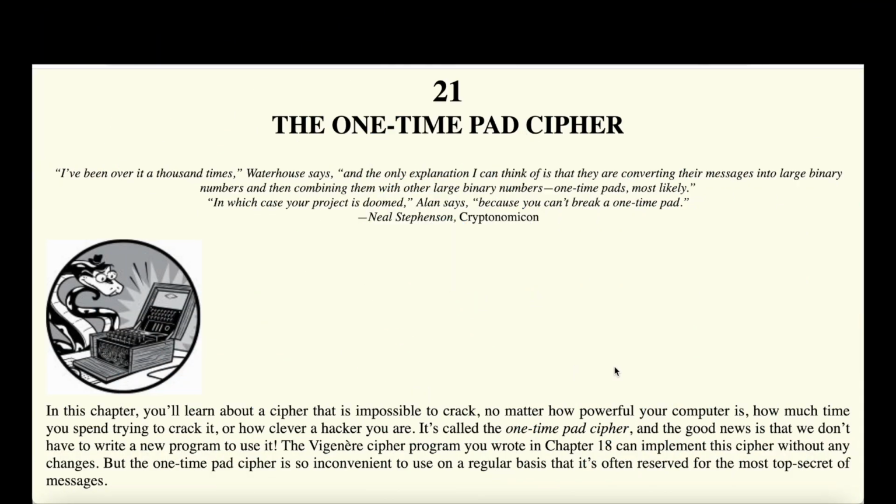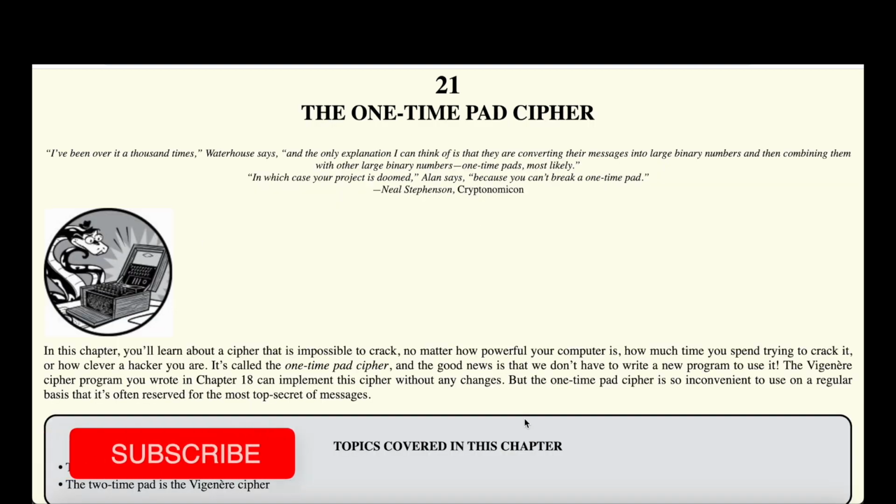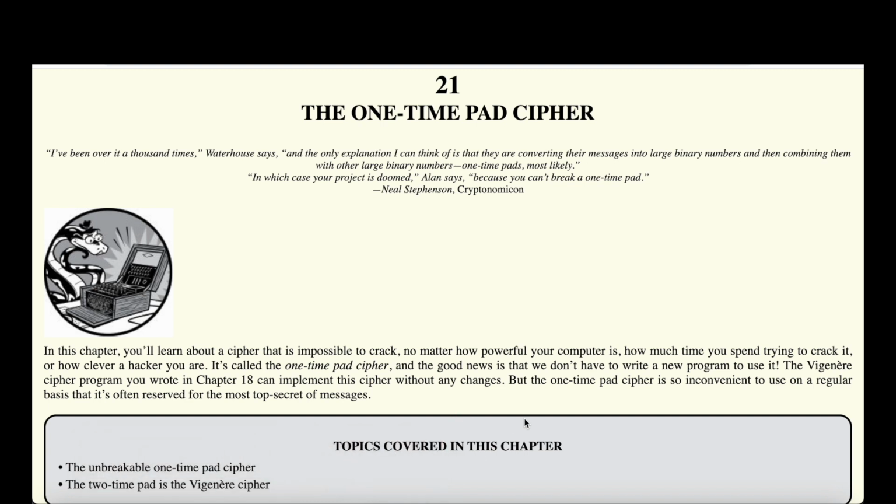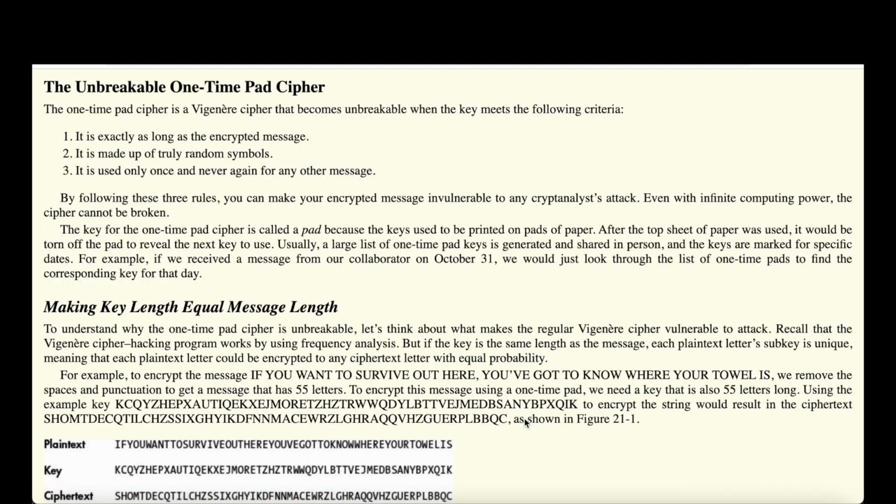In one of the previous episodes we learned about the Vigenère Cipher, and with just a small adjustment we can turn it into the One-Time Pad Cipher, which is impossible to hack. However, the One-Time Pad Cipher is quite inconvenient to use, and therefore it's often reserved for just the most top secret messages. A one-time pad cipher is actually a Vigenère cipher that fulfills three different criteria.